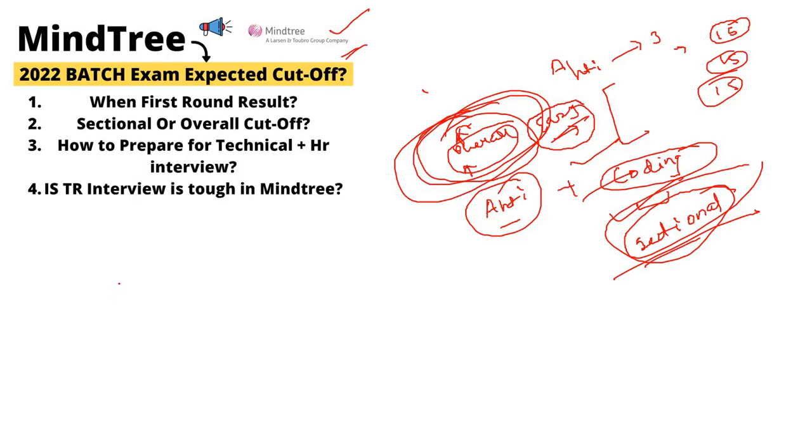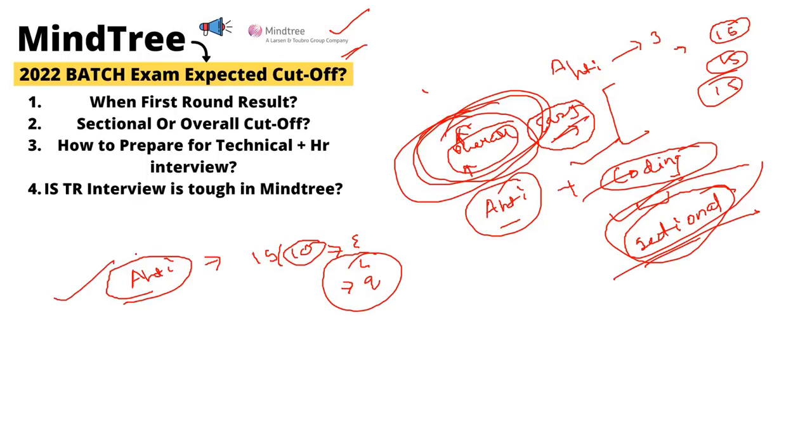One important point to understand: for aptitude, if you solve 10 out of 15 questions correctly in each section, like English, logical and quant, then aptitude is safe, you are on the safer side, because the level is easy, so they will consider a higher cutoff, between 75 to 80%, or more, or 70 to 80%.